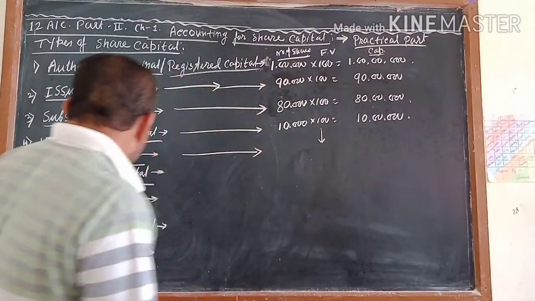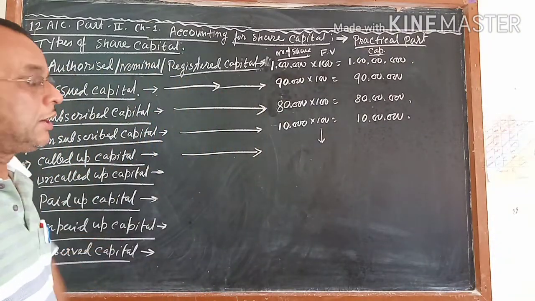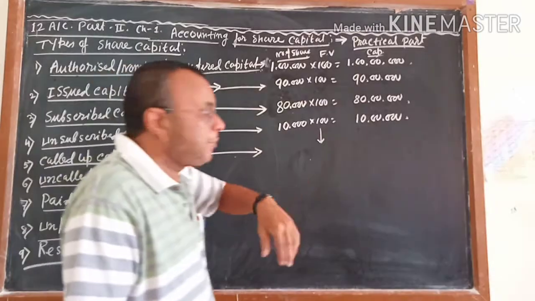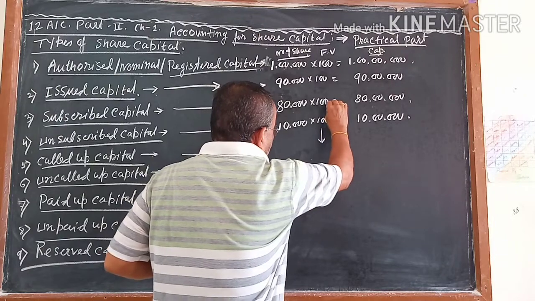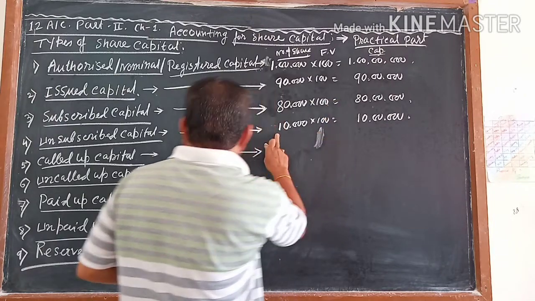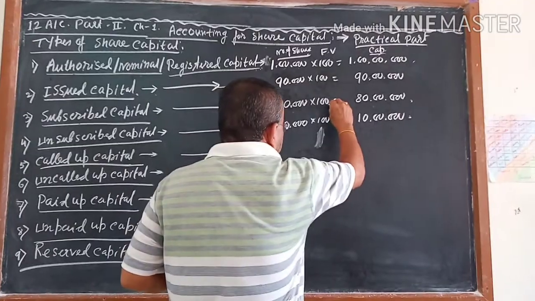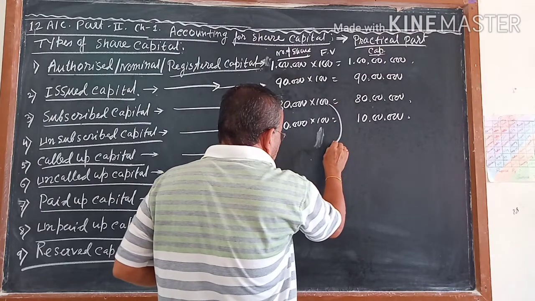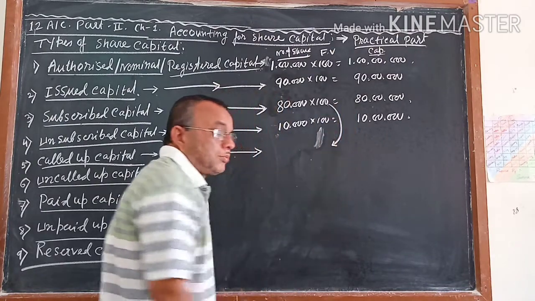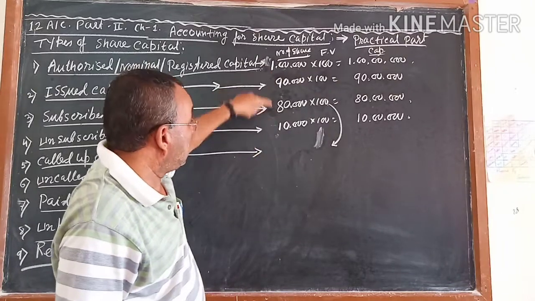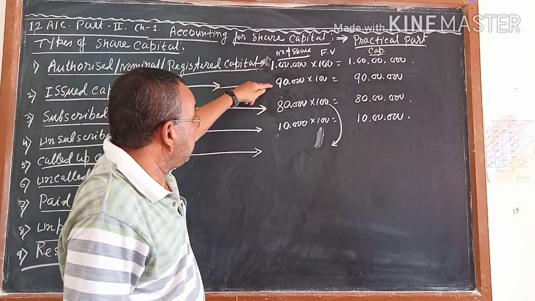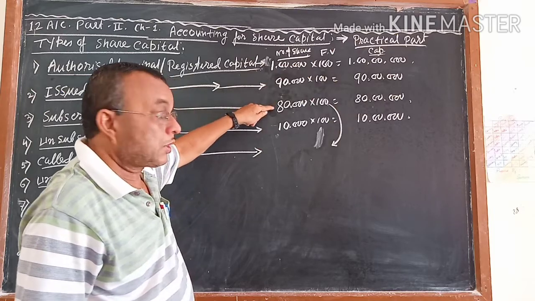As I have written it here, so that you can understand. The unsubscribed capital comes from here, and the subscribed capital comes from here. Suppose out of this 100, it can be reduced now. Before that it was reduced: this 1 lakh became 90, and 90 became 80.